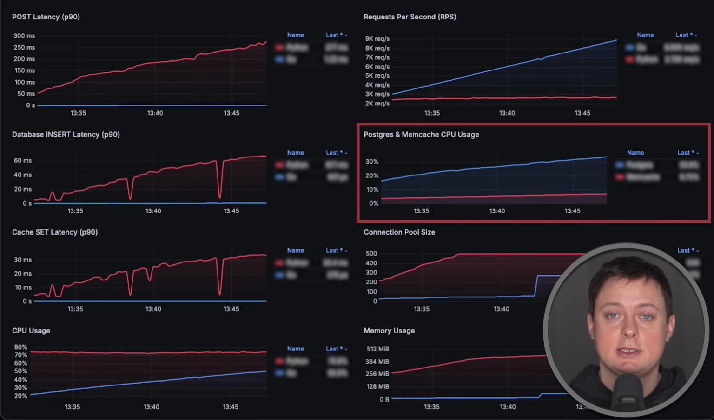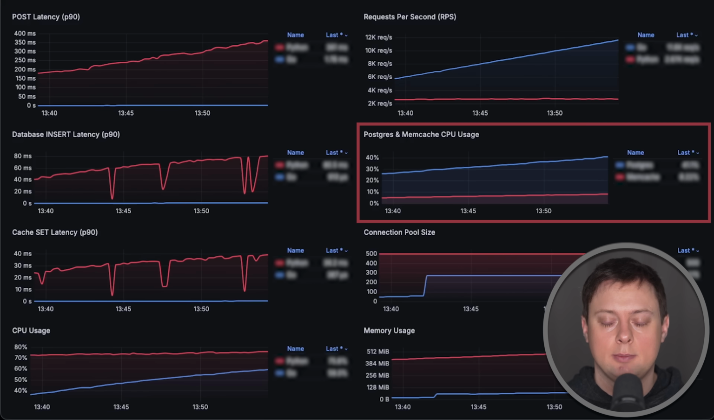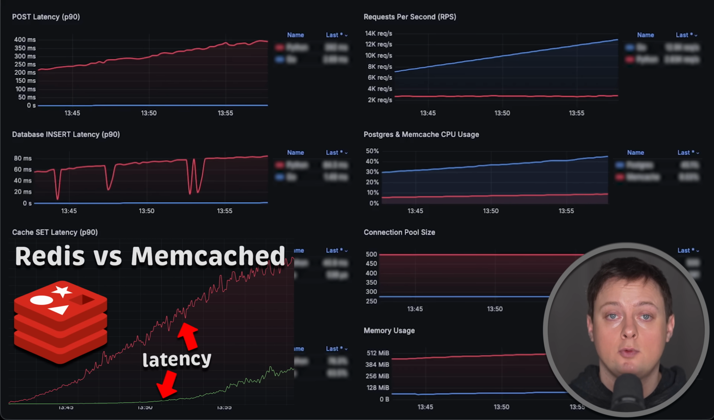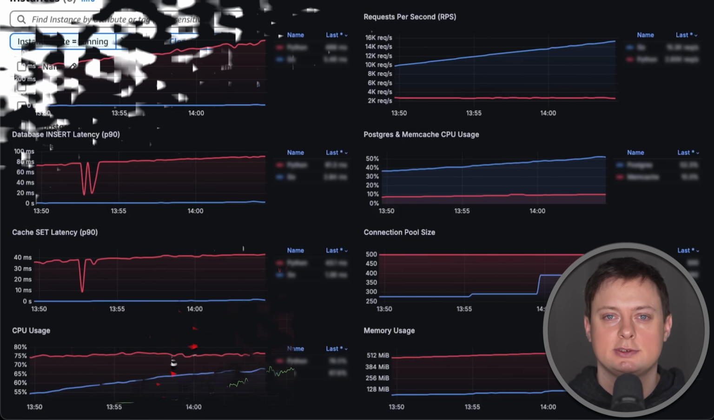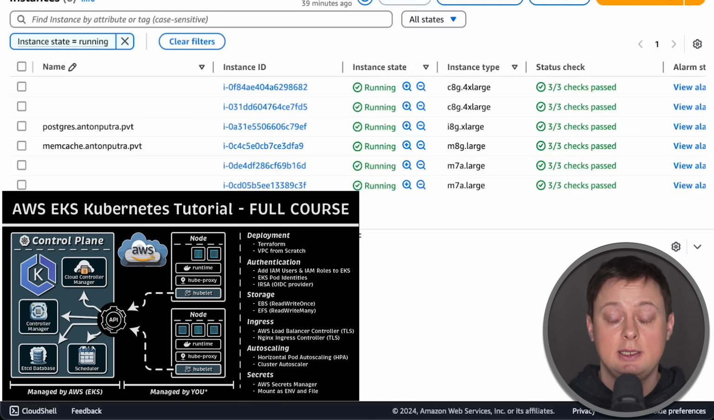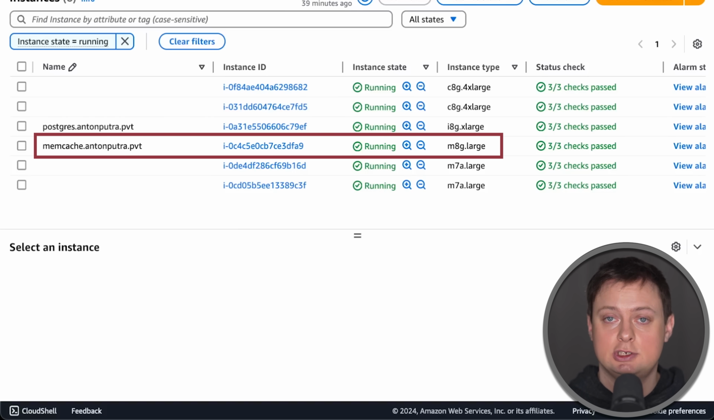For the database, I use Postgres 17.2, and for the cache, I use Memcache. If you're interested, you can watch this comparison between Redis and Memcache. It's not even close. I run all my benchmarks in AWS using different types of EC2 instances. Nowadays, I mostly use Graviton instances, which are ARM based and a little bit cheaper. For Postgres, I used storage optimized I8G large, and for the cache M8G large.